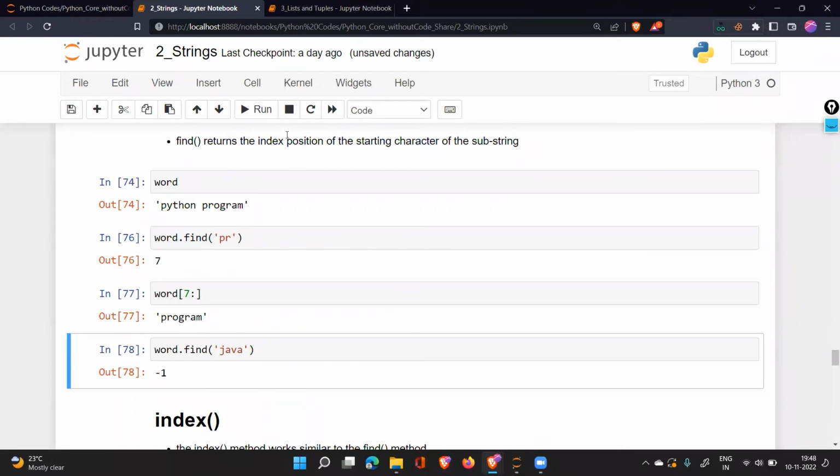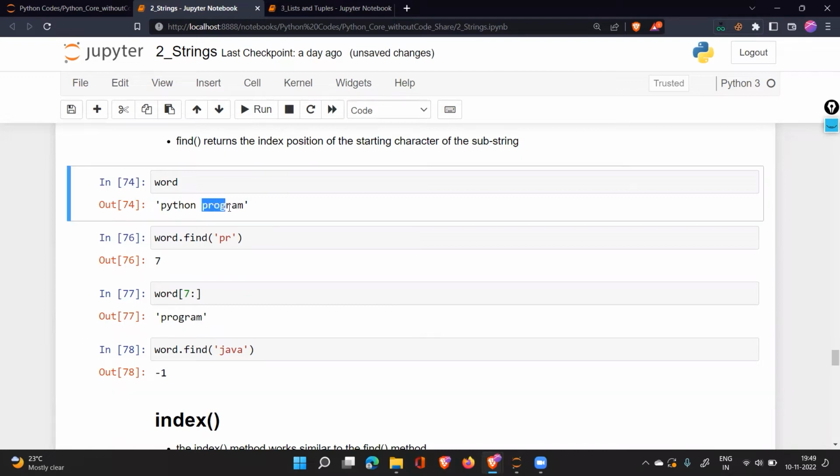Find will give you the index position of the starting character of the string that you want to find out. So when I've written PR, this is the word that was matched. This is the place where it was matched, PR. So it will tell you the index location of this P, where that substring is starting. Once you know the location, you can do the indexing very easily.